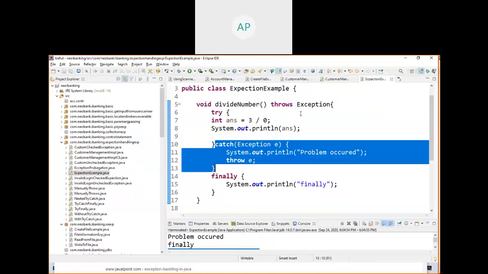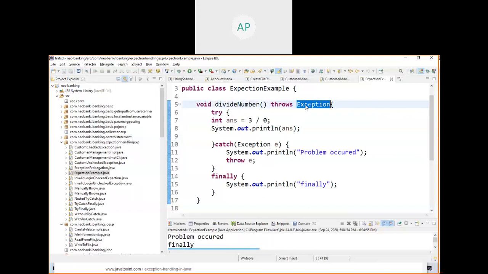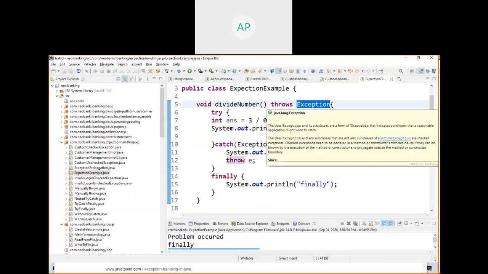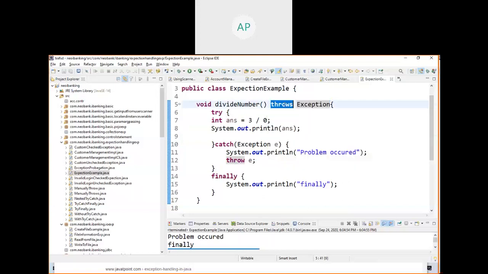If you don't want to handle the exception here, for example, it is throwing an exception, but you don't want to handle it here. You want the caller to handle it. At that time, you can mention throws exception.